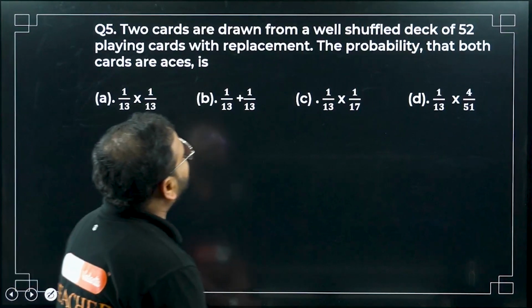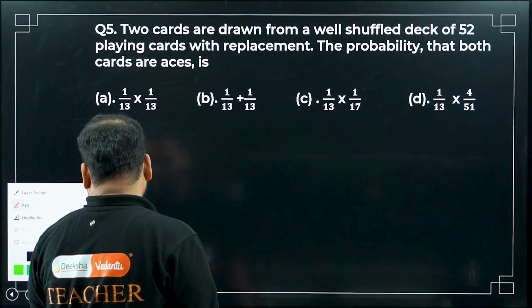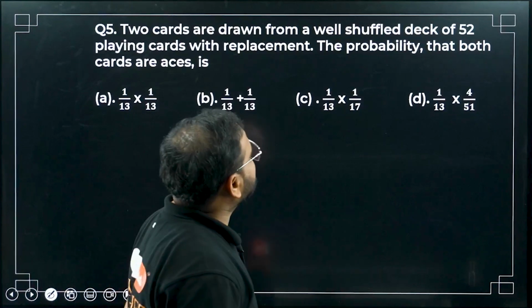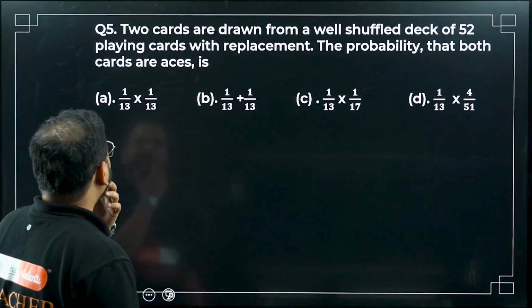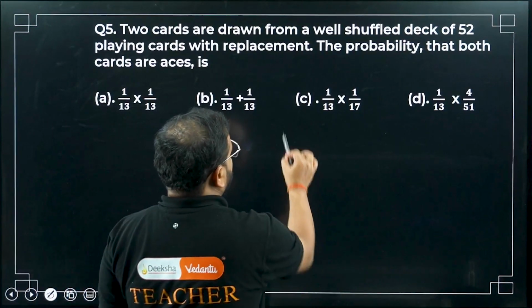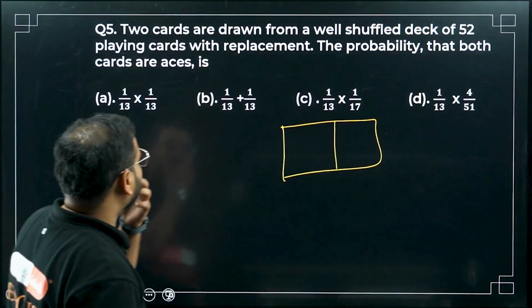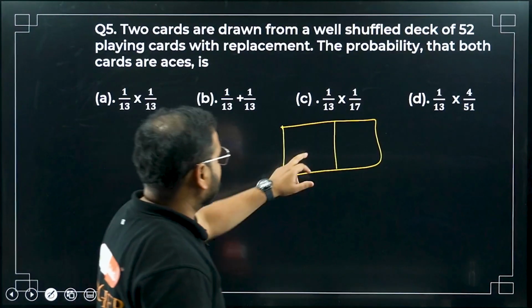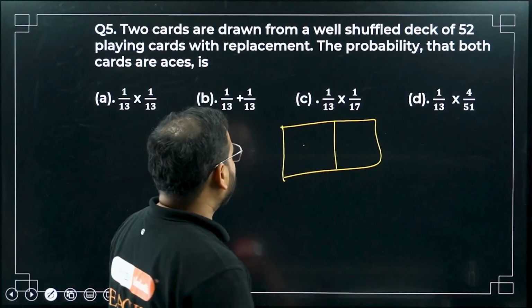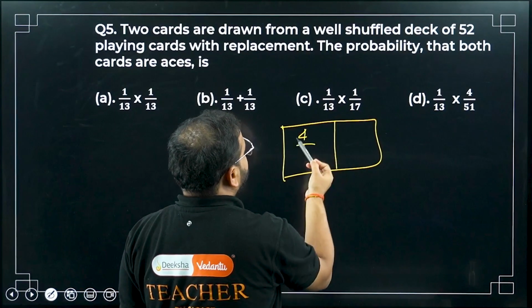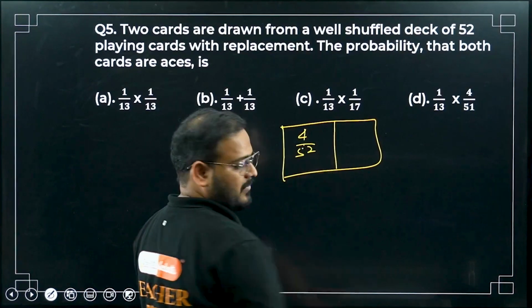Two cards are drawn from a well shuffled deck of 52. Now this is an easy question. Cards means mostly easy. Let's look at the slots: card number 1 is here, card number 2 is like this. Probability that both cards are aces. First, how many possibilities are there? So 4 by 52.